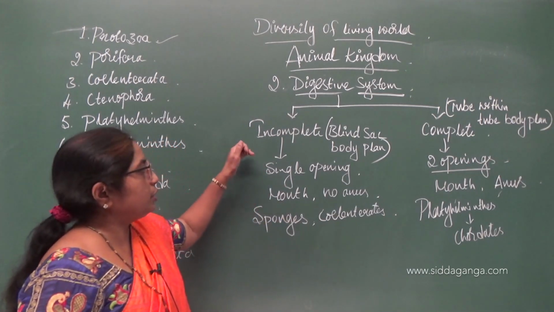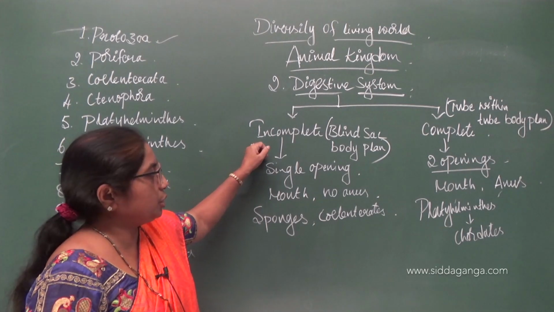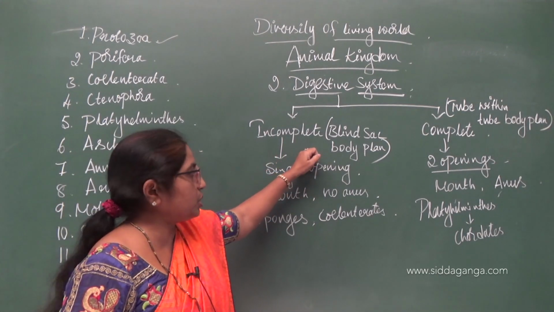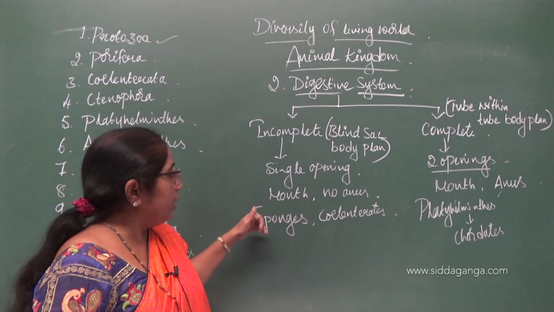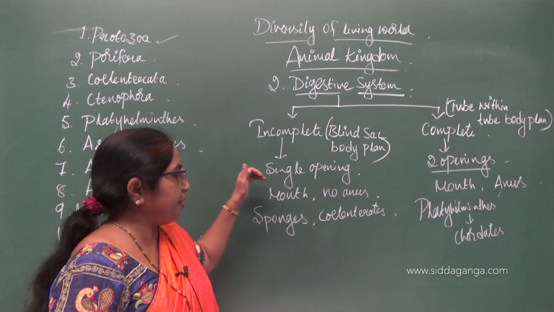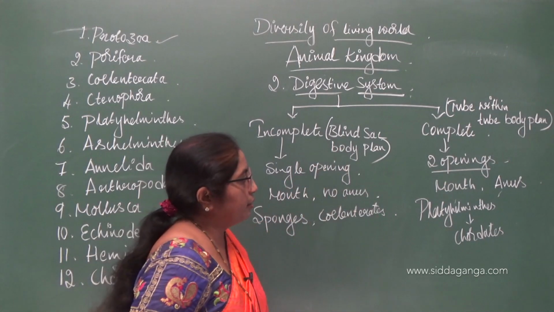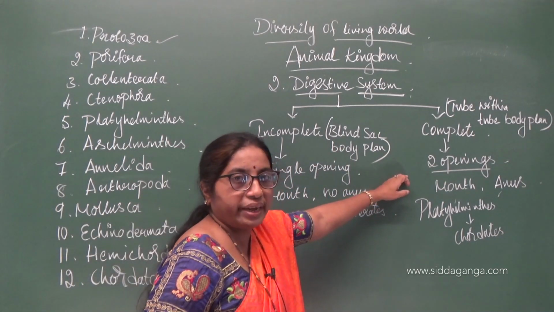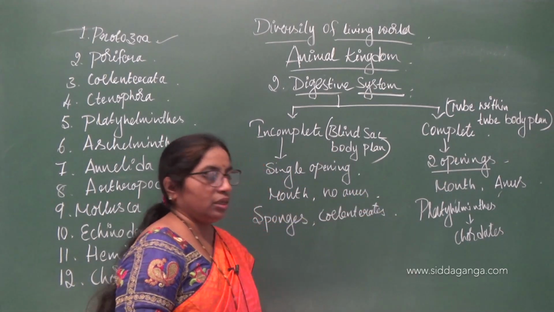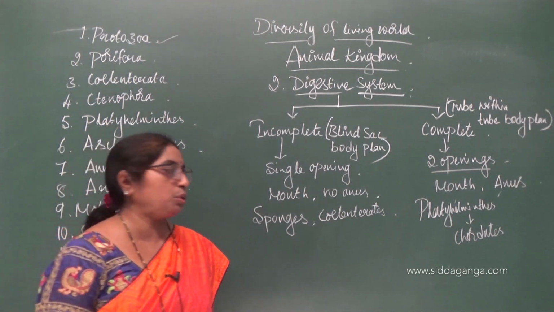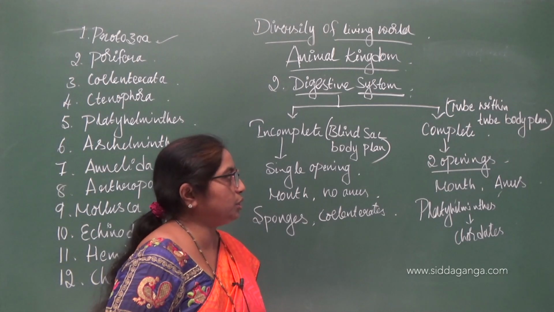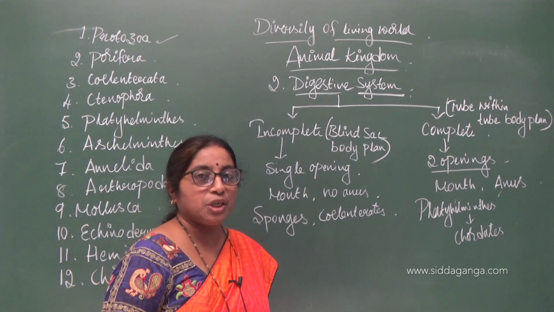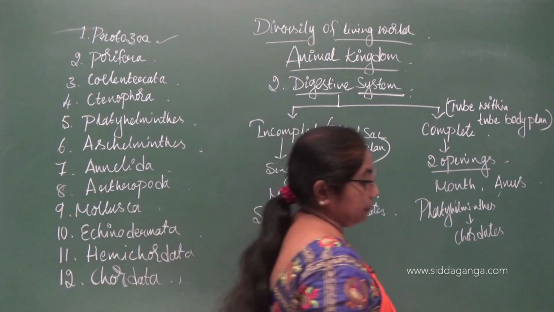Okay, so the first, the incomplete digestive system, is also referred to as the blind sac body plan, and its examples are sponges and coelenterates. For the complete one, there are two openings, the mouth and the anus, and the examples are from platyhelminthes to chordates. All of these organisms exhibit a complete digestive system, also referred to as the tube within tube plan.